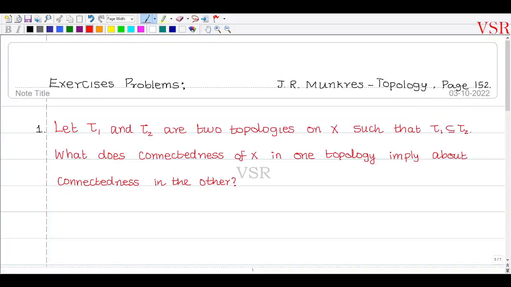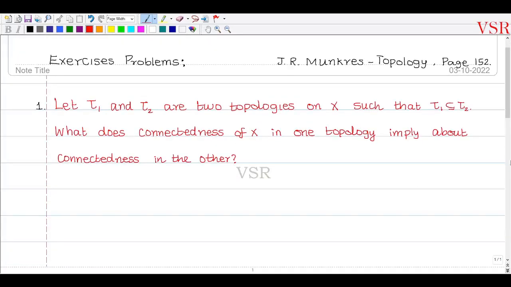Dear viewers, let us solve some exercise problems given on page 152 of Munkres Topology book. The first problem: suppose tau1 and tau2 are two topologies on capital X such that tau1 is a subset of tau2. Then, does the connectedness of X in one topology imply the connectedness in the other topology?